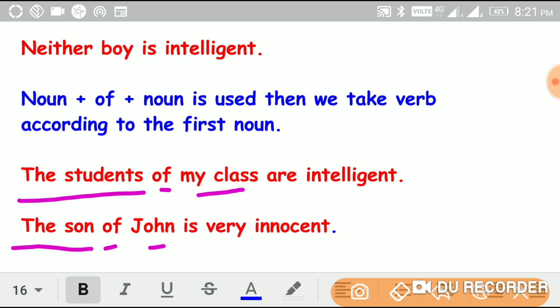The verb will be taken according to the first noun.